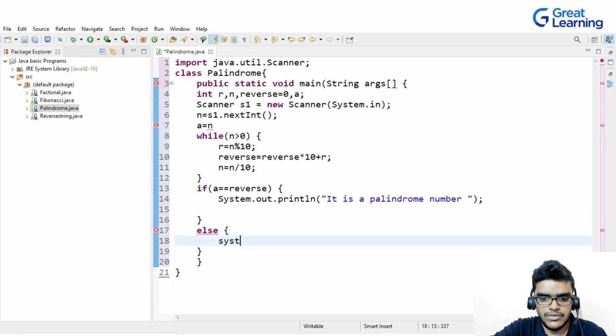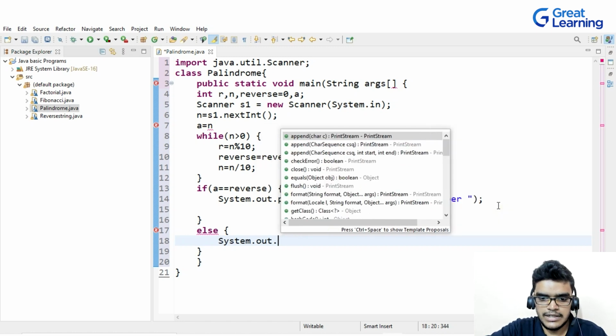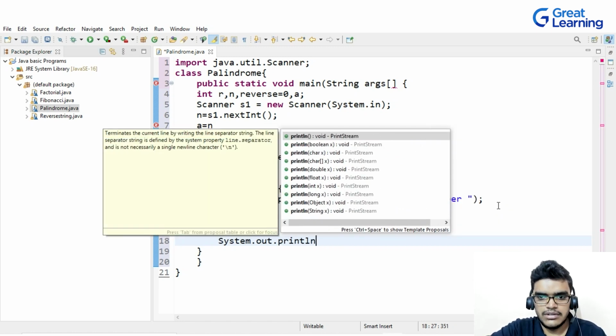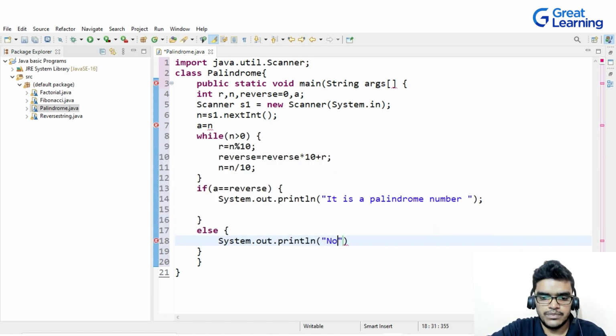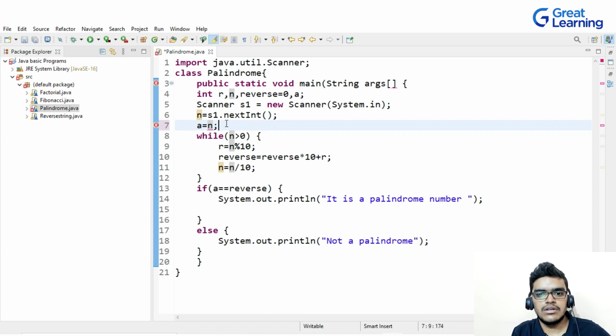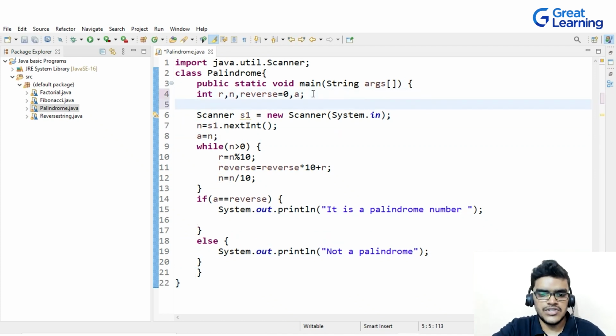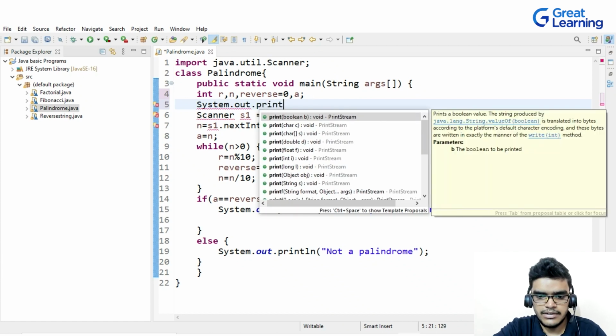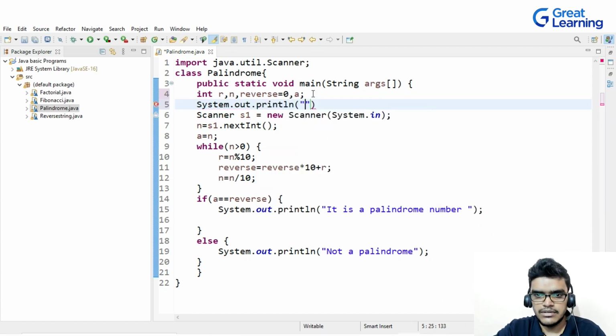Once again, System.out.println, and then I will write not a palindrome. So this is my basic idea about palindrome. Let me execute it. Before executing, I will put here a semicolon, and before executing, let me write one more thing. I will write here System.out.println, and I will write here enter a number,